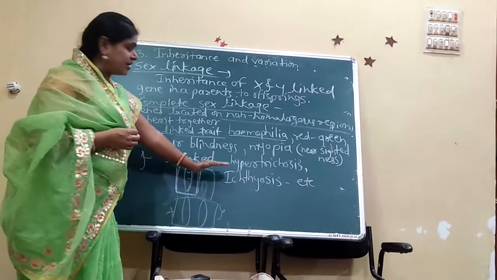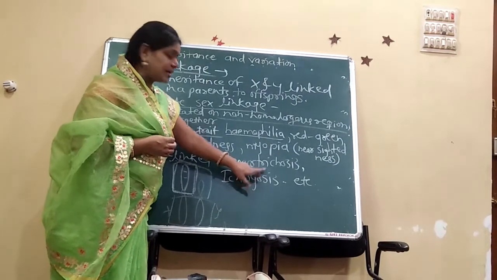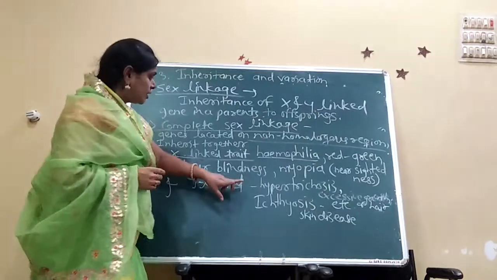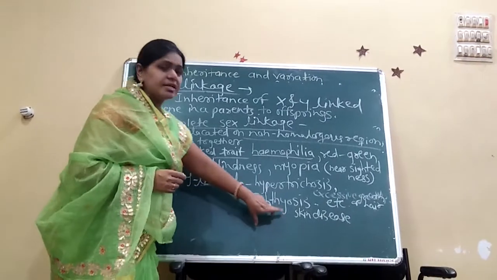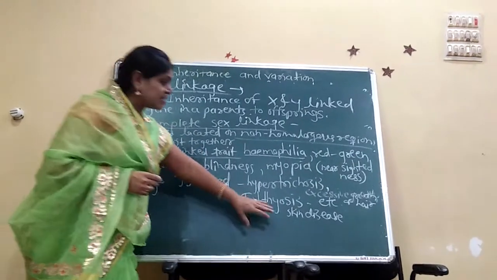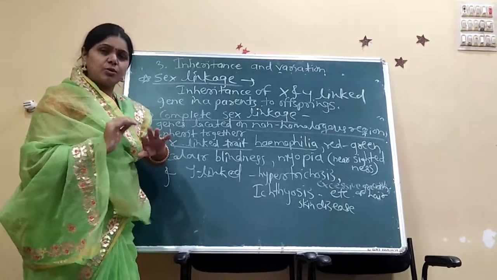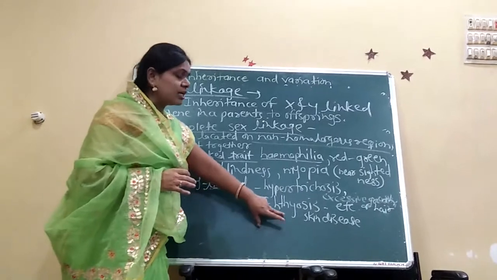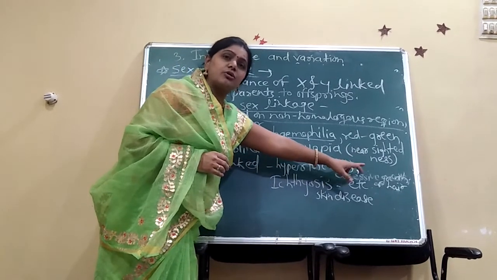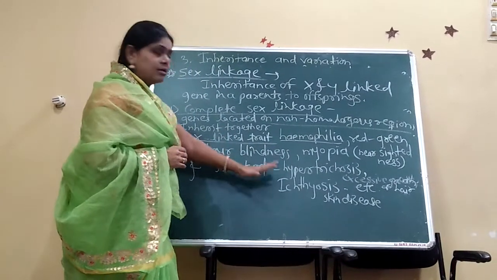Then Y-linked traits here. Y-linked traits are hypertrichosis and ichthyosis. Ichthyosis is one of the skin diseases, ह्या स्किन डिसीजचा हा जो प्रकार आहे त्याच्यामध्ये जी कातडी आहे, स्किन जी आहे ती माशासारखी खवले खवले पडल्यासारखी आणि कोरडी कोरडी होते. That is, ichthyosis is one of the Y-linked traits. And hypertrichosis, that is the excessive growth of hair. केसांची जास्त प्रमाणामध्ये वाढ होणे, that is hypertrichosis, is one of the Y-linked traits here.